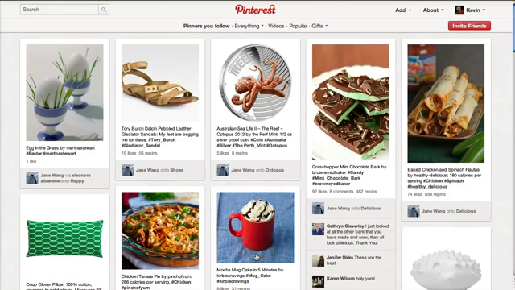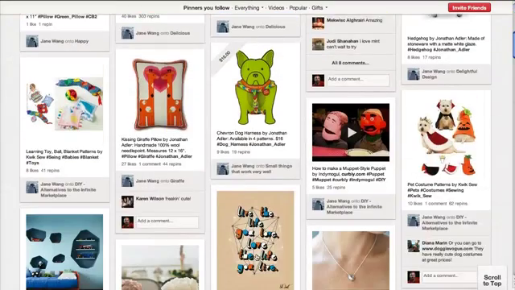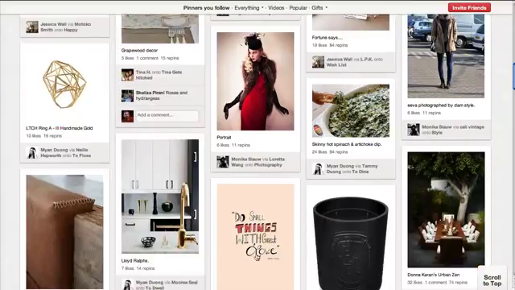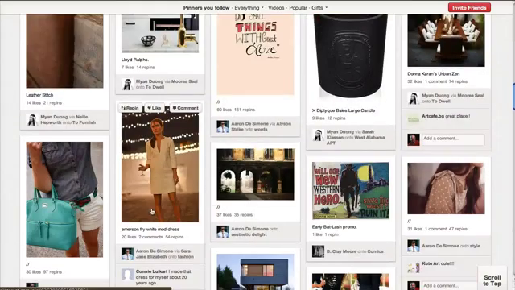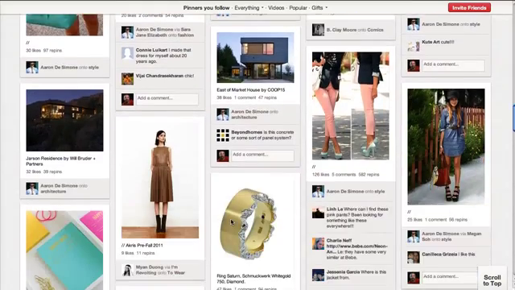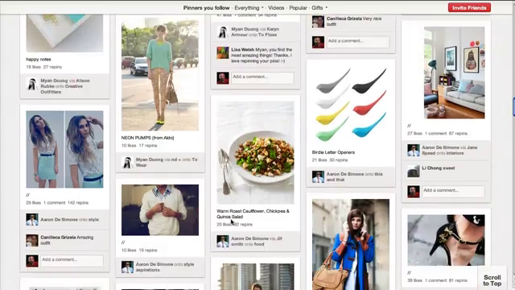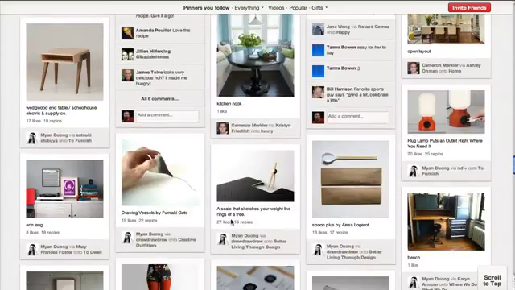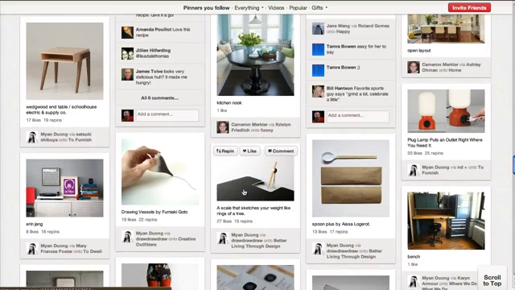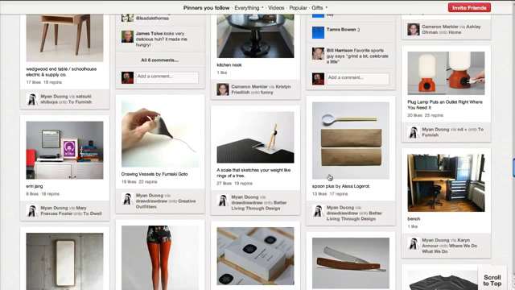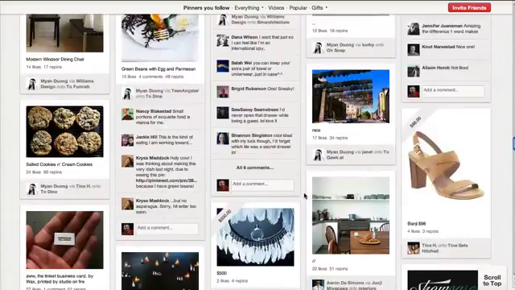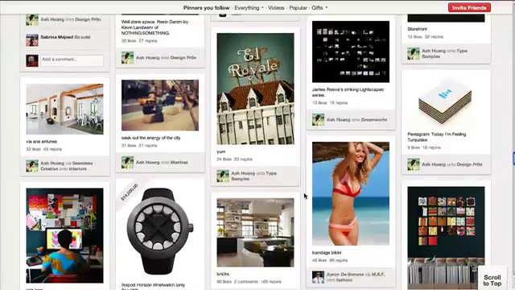Now, as you can see, this is what Pinterest looks like when you first get to the site after you've logged in, and you're seeing all these bulletin boards, these boards that people have created, and these are all things I'm supposedly interested in. A lot of fashion stuff that I'm kind of surprised about, but I'm sure we can get rid of some of that stuff. But of course, there's some home-related stuff and some design-related stuff and furniture, which is interesting to me. And I'm sure we can unlike and like people as we go along.